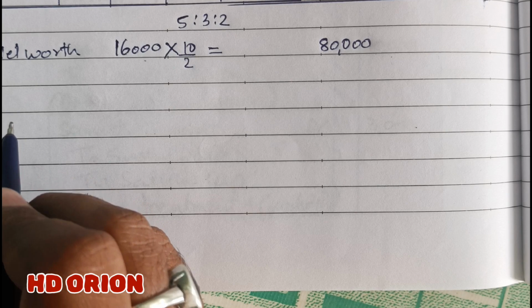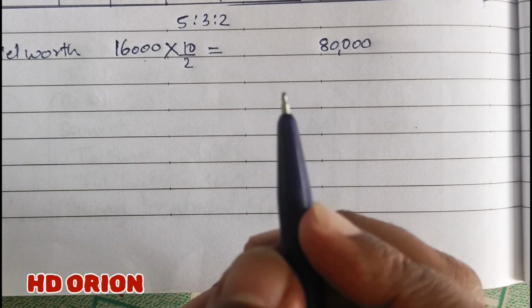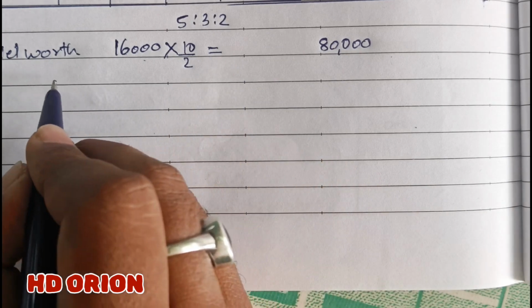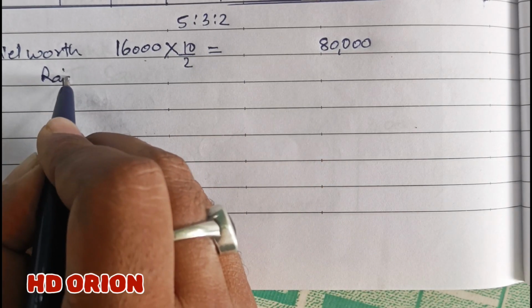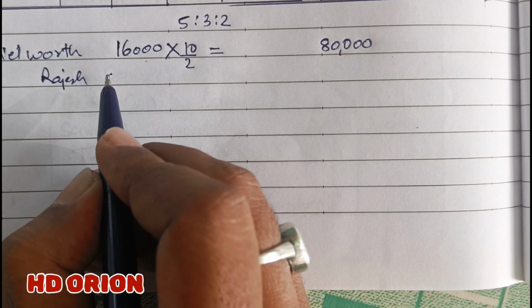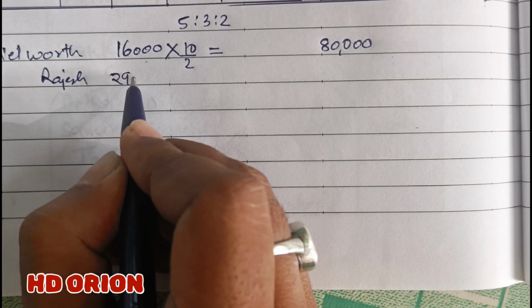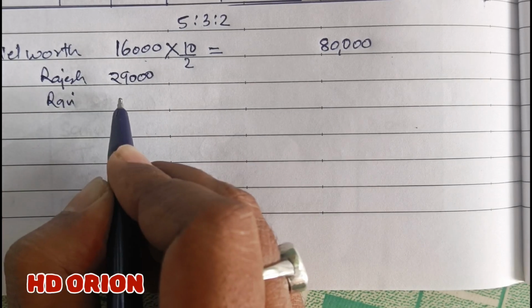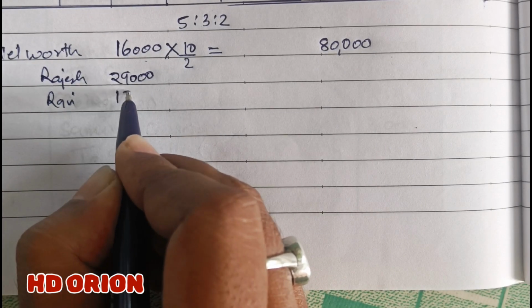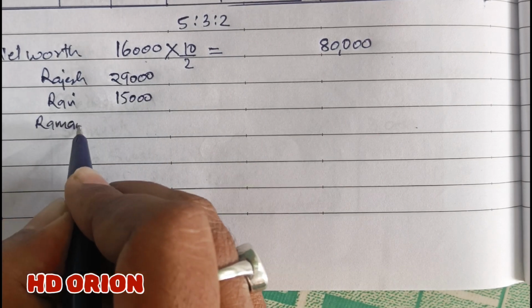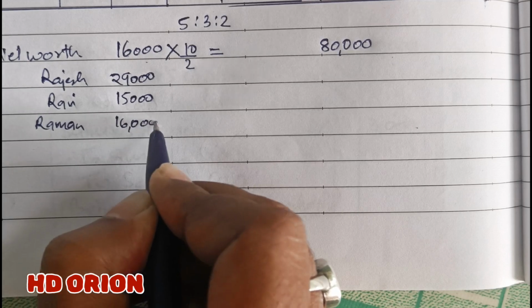For that we have to add the capitals of all the three partners that is given in the balance sheet. For Rajesh, it is 29,000. Then Ravi, it is 15,000, and new partner Raman, it is 16,000.